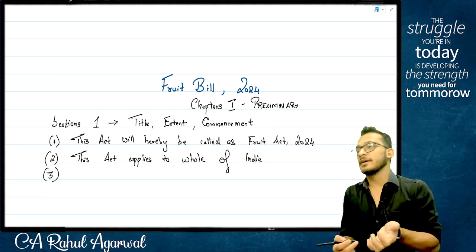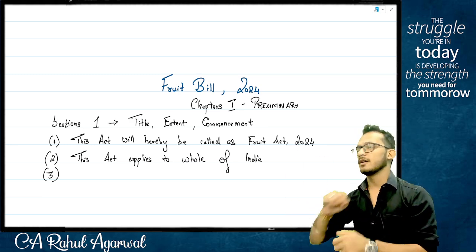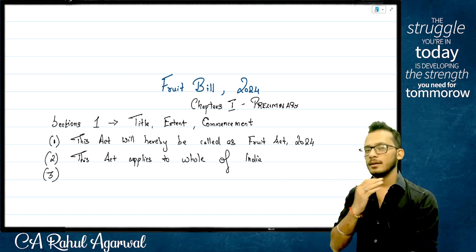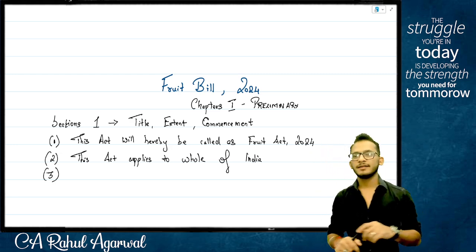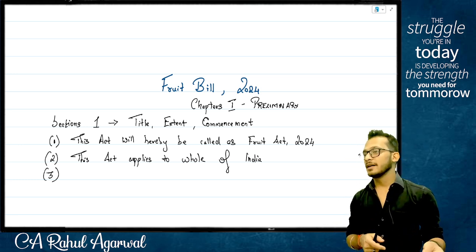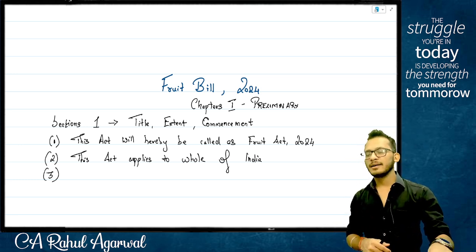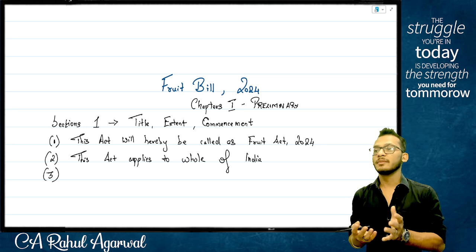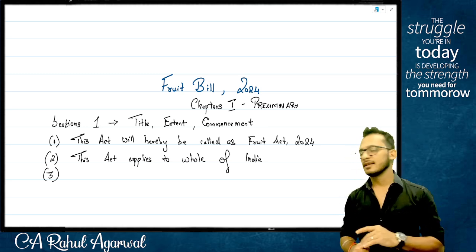Therefore, there are two terms, people. One is called retrospective, one is called prospective. Prospective means going forward. Retrospective means from prior years. Yes or no? Yes. Sometimes laws are also amended retrospectively when they see that the change is important from past years also, otherwise the transaction may become an issue.